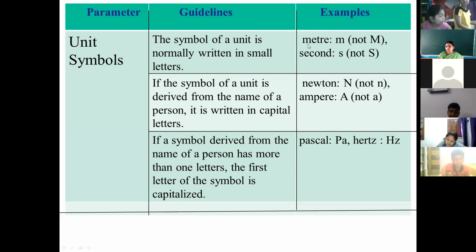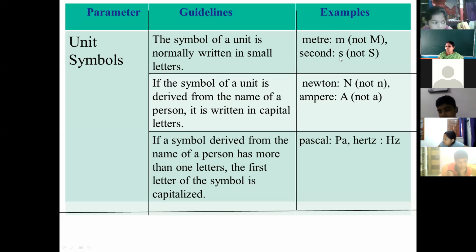If you are not interested to write the spelling of the meter, you want to write its symbol, then the symbol of meter, what will you write? You will write small m, not capital M. If you write capital M, it will be wrong. So you should always write the symbol of general units in small letters.